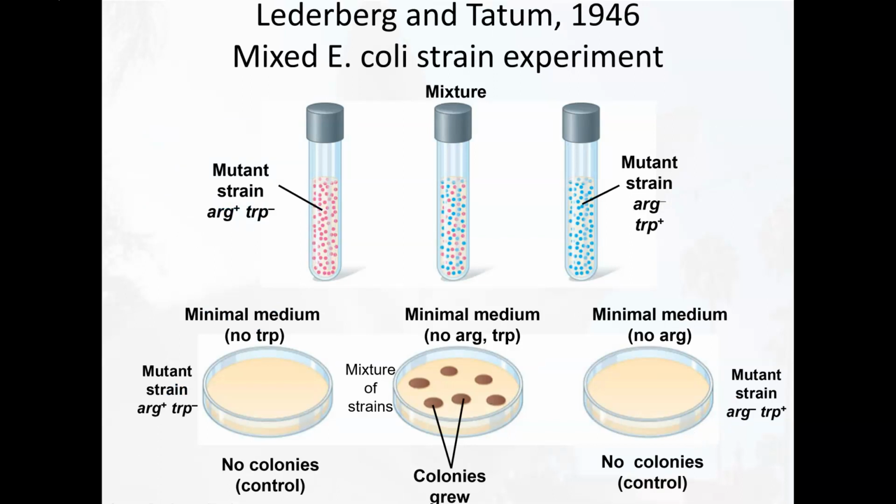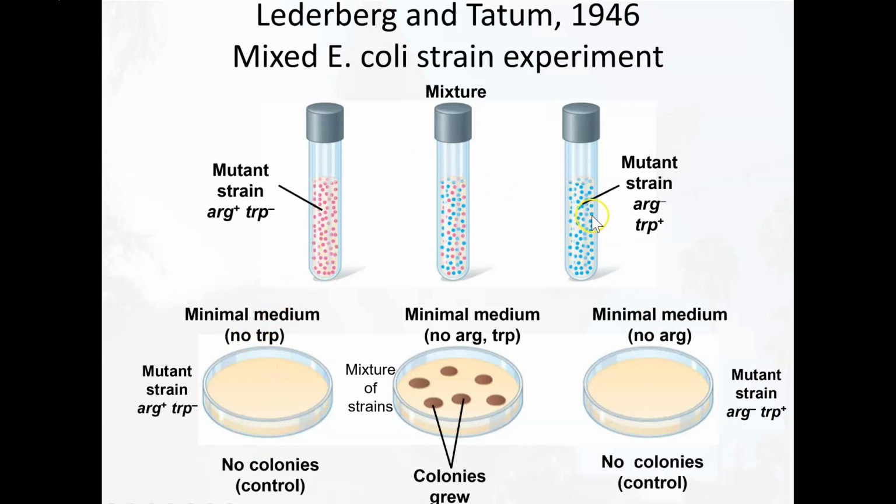All right, so now let's talk about a really interesting experiment that Lederberg and Tatum's group did in 1946. There's a lot of information in this slide, so let's take it piece by piece. Let's look at the left-hand side of this slide first. They had some E. coli bacteria that was a mutant strain unable to make its own tryptophan. However, it was able to make arginine, which is another type of amino acid. When they plated this bacteria onto media that does not contain tryptophan, as expected, this bacteria was unable to grow.